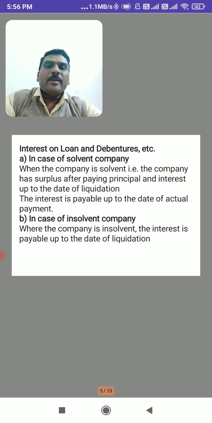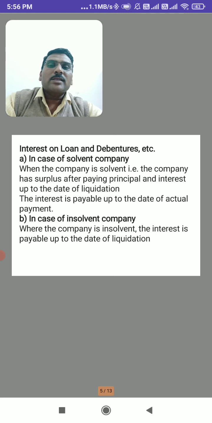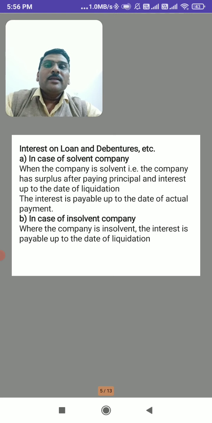Next, interest on loans and debentures, etc. In case of a solvent company, interest on loans and debentures is to be paid. When the company is solvent, that is, the company has surplus after paying principal and interest up to the date of liquidation, the interest is payable up to the date of actual payment.